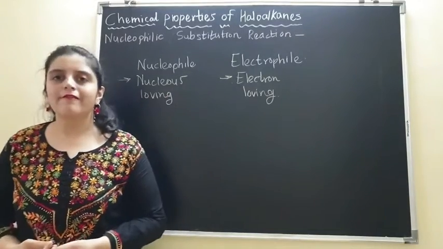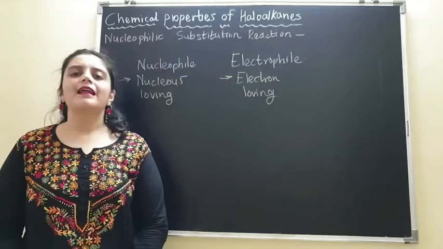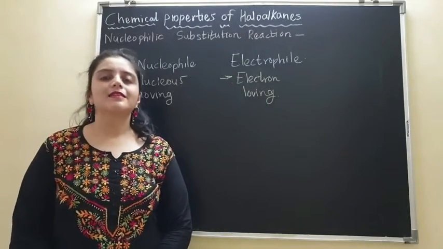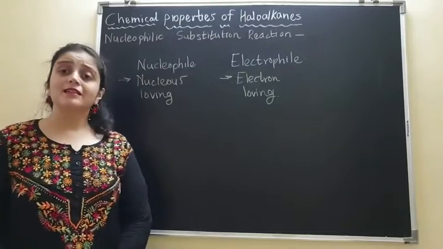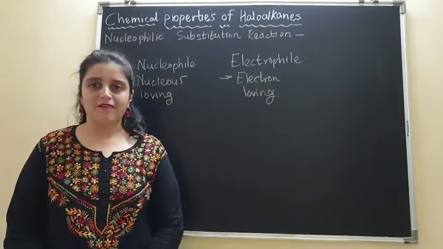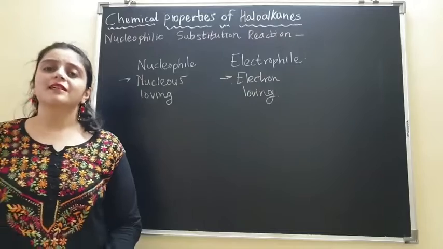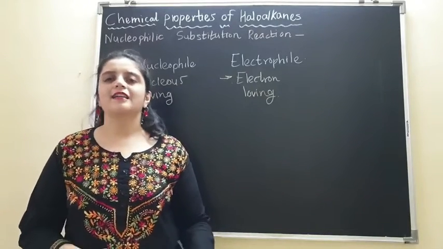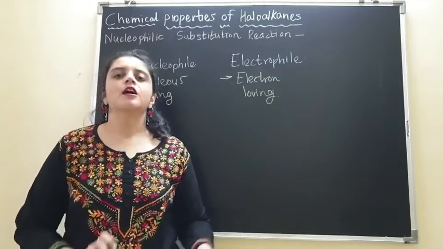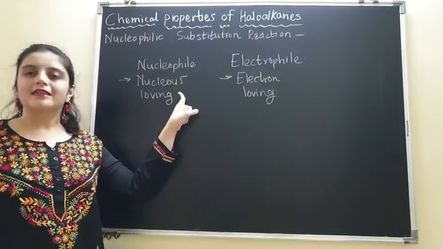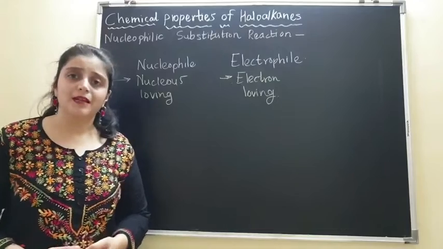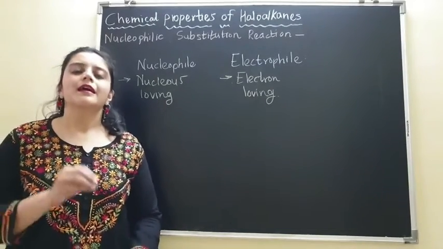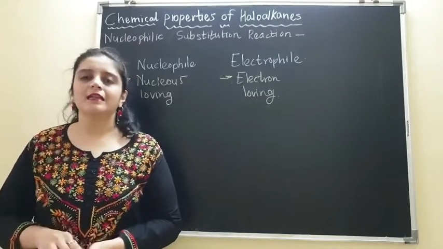Nucleophile is nucleus loving, that means it is getting attracted towards the nucleus. Now our nucleus contains protons that are positively charged. So what will get attracted to the positive charge? Something that is negatively charged, because you all know that there is attraction between positive and negative charge. So something that is getting attracted towards the positively charged nucleus has to be negatively charged.